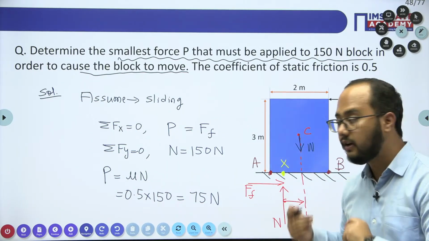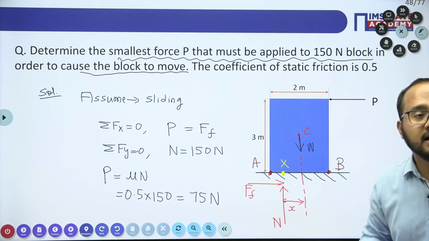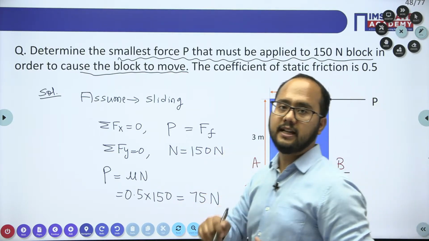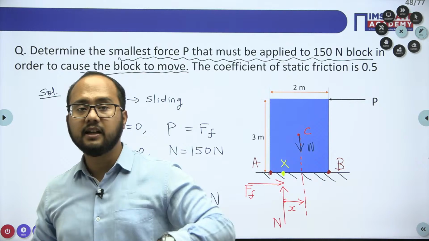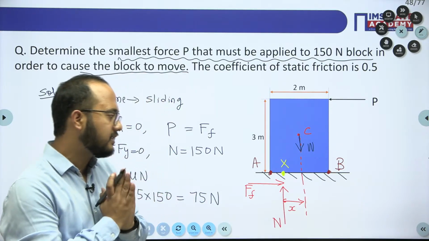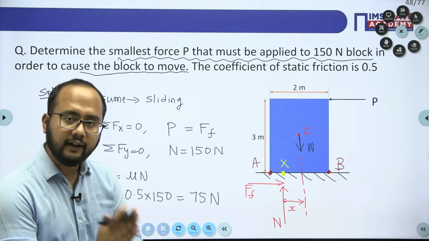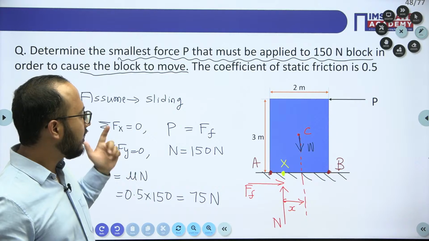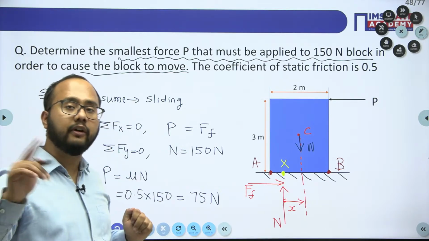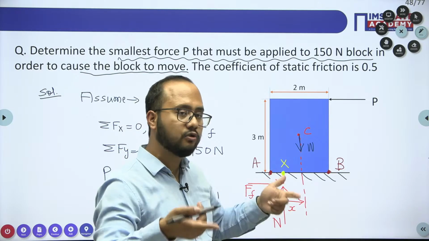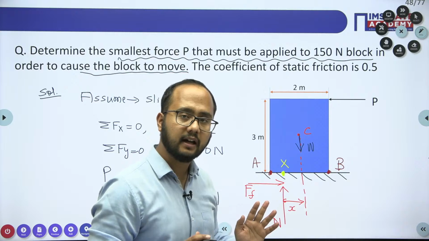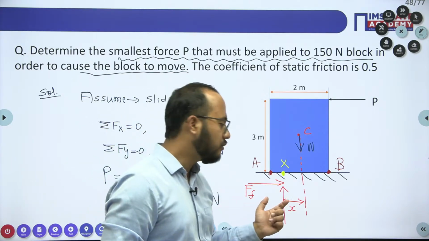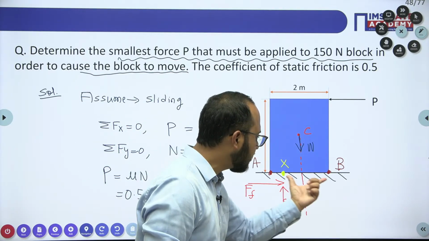Obviously this normal will lie outside the base, and it means what? Tipping will be there before the sliding. Always remember this point, very, very important. When you have assumed sliding, you need to verify whether actually sliding will take place or not. Are you getting the point? For that you need to ensure whether this normal is within this base or not.